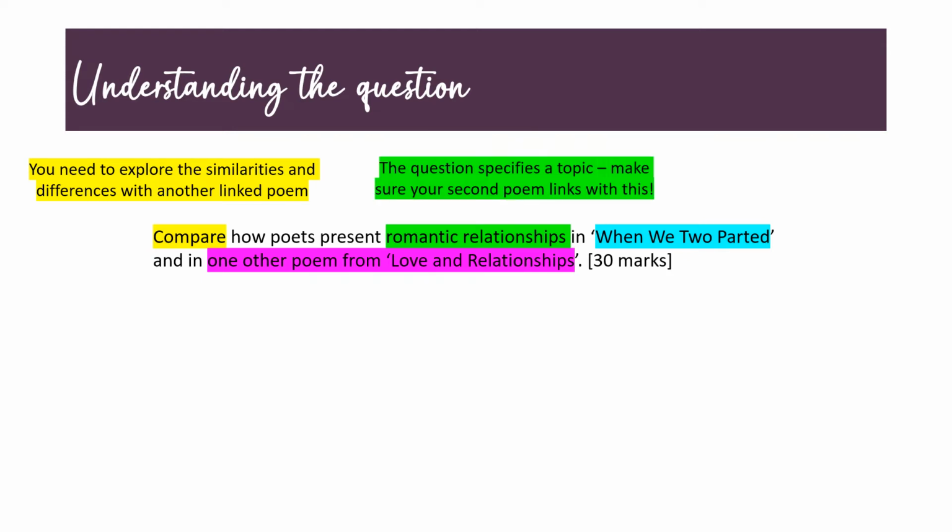In terms of the theme of the poem, it says to write about romantic relationships. Make sure you pay attention to this in the exam. It might specify romantic or family love. It might specify unhappy love or happy love. So make sure your choice of second poem links with this.